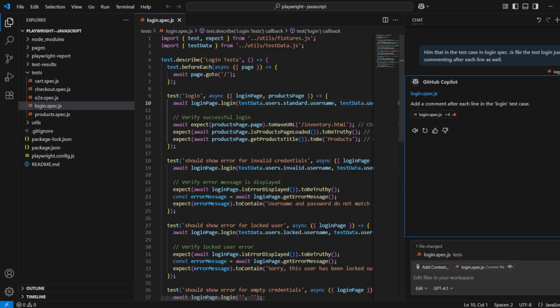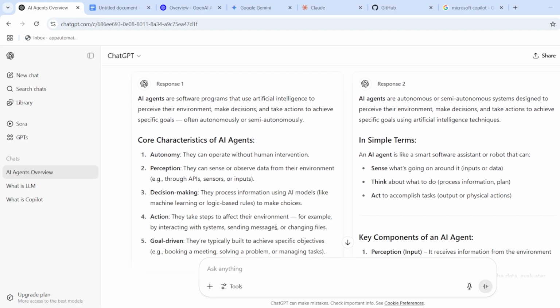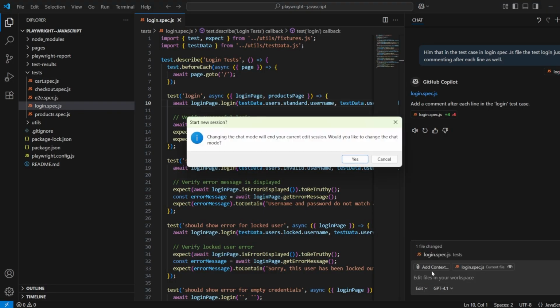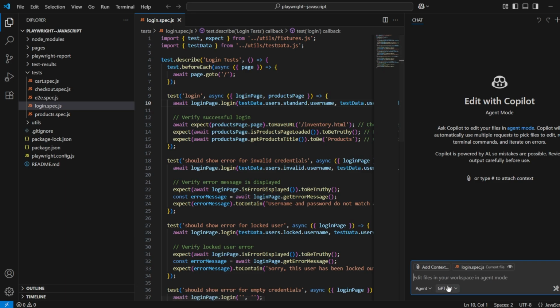The third is the agent mode. The agent will do the work on its own, and if you're watching this for the first time, you would be shocked, right? Is this how AI agents work? Copilot gives the agent mode. So let me select the agent mode, and let me select the cloud model.